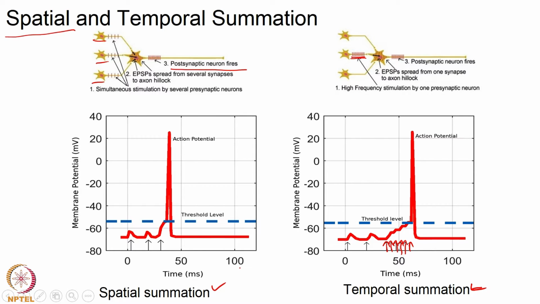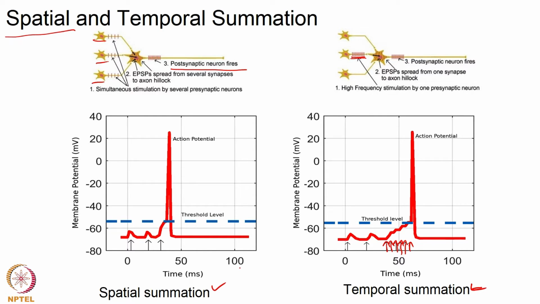Spatial summation is the situation when inputs arrive at the same time from multiple different points in space. If inputs arrive at different points in time, but closely followed by each other from the same point in space or from the same input neuron, that is called temporal summation.